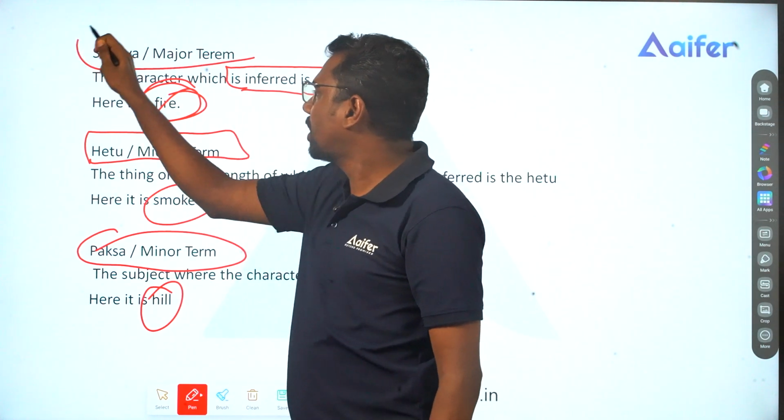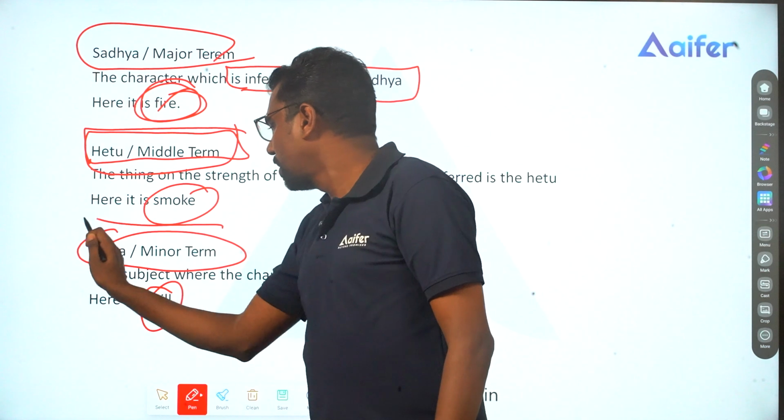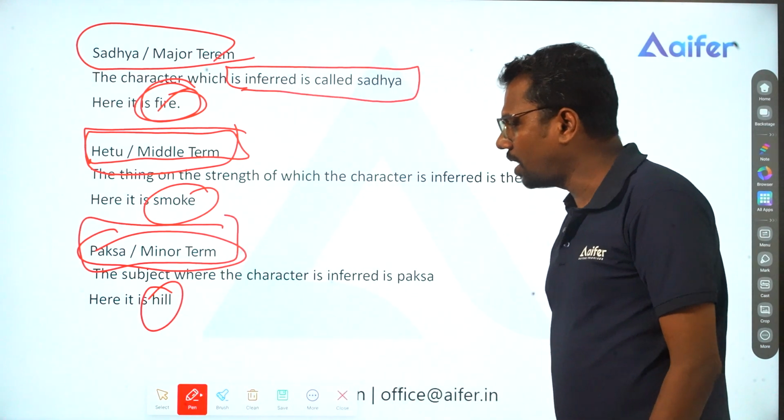So we have Sadhya or major term, Hetu or middle term, and Paksha or minor term.